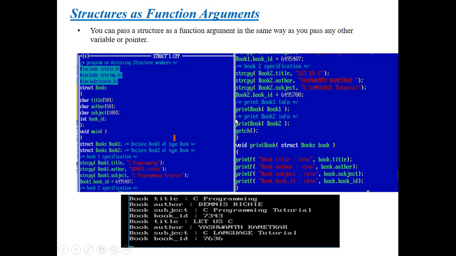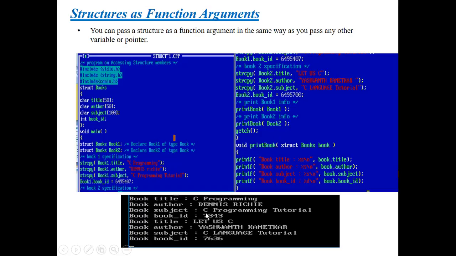Next, as soon as the compiler encounters this function call, it jumps to the print book function and executes the statements written there. Here I have written statements printing the title, author, subject and book ID of those two structure variables, book1 and book2.